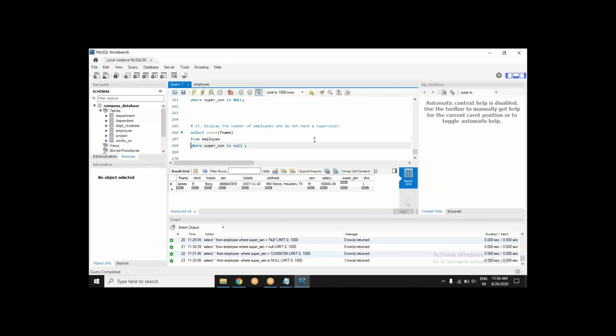Few people have given me this: you want to count first name from the employee table where super SSN is null.